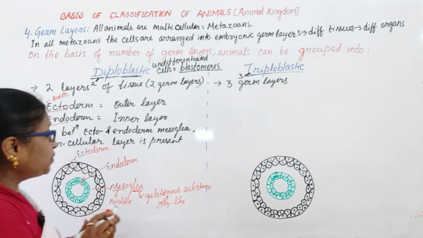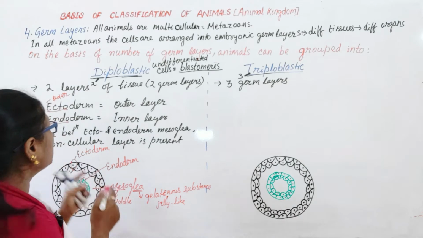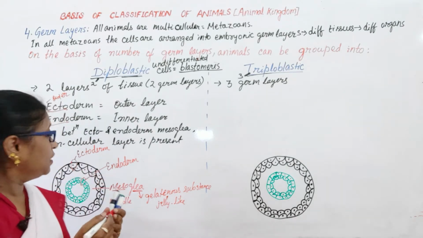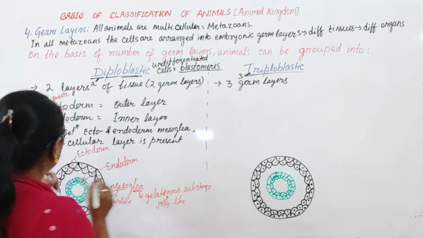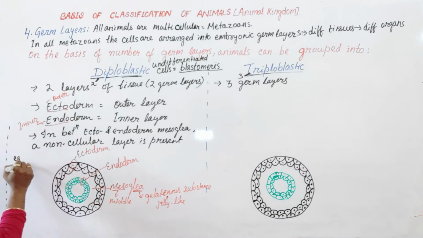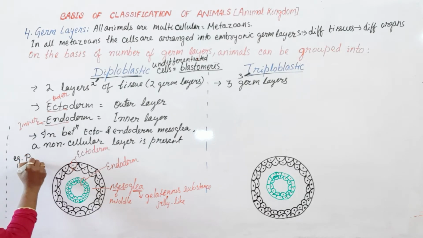So what are the examples of animals that are diploblastic? Yes, the poriferans. Which are the examples you can write down? The animals of the phylum Porifera.